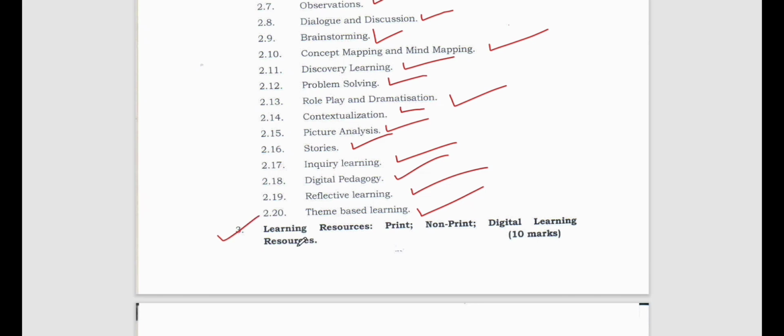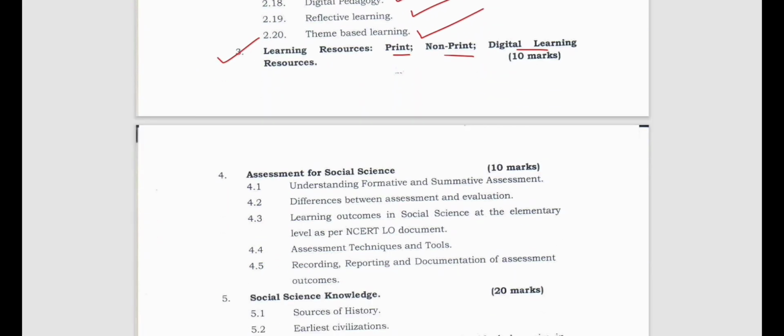Now number 3, we have learning resources: print, non-print, and digital learning resources. What are the different types of resources? Printed, non-printed, digital learning resources, the slides, the screen. Everything we have to study, whatever resources are available for enhancing our learning of social science. This will be for 10 marks, remember.